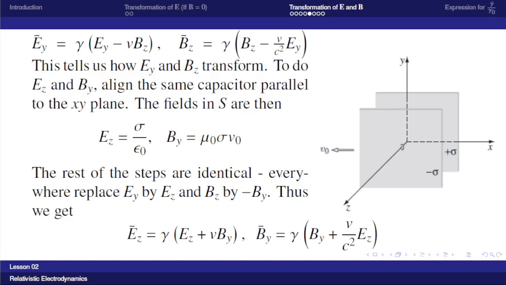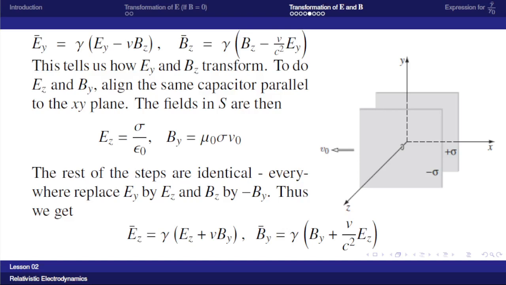So replacing in the last two expressions, Ey by Ez and Bz by minus By, we get Ez bar is equal to gamma into Ez plus V By, and By bar is equal to gamma into By. There is a minus here, and here also there is a minus, and here it is already minus. So cancelling all the negatives, we get By bar is equal to gamma into By plus V by c square Ez.